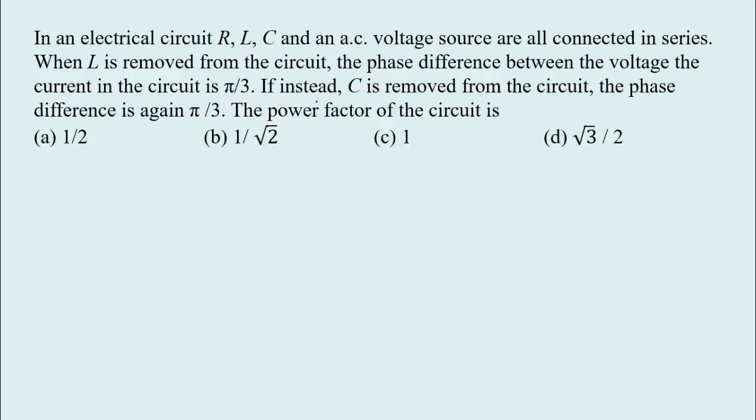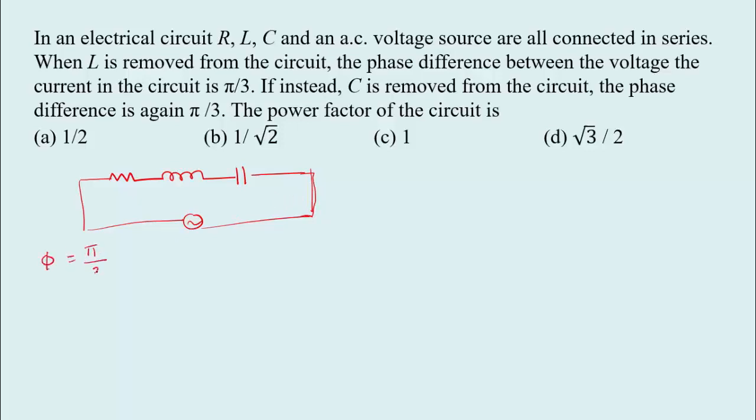Then the power factor of the circuit is, see here, so initially the resistor, inductor and capacitor are connected to the AC source, right?